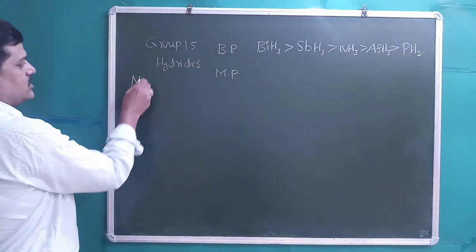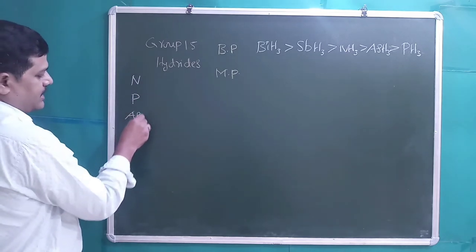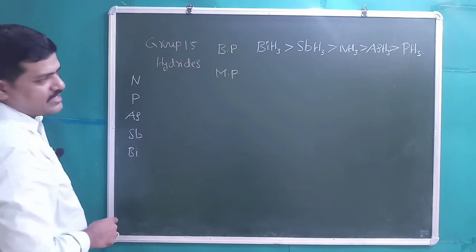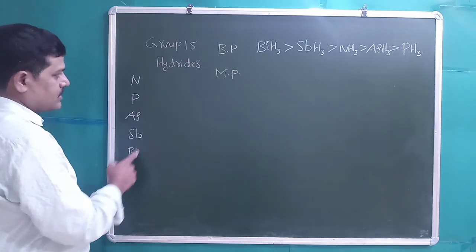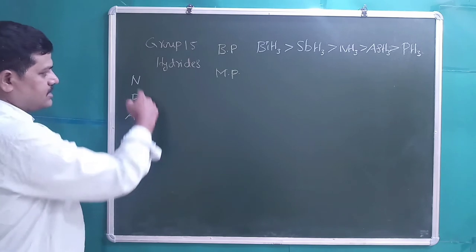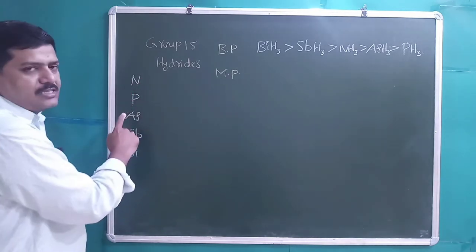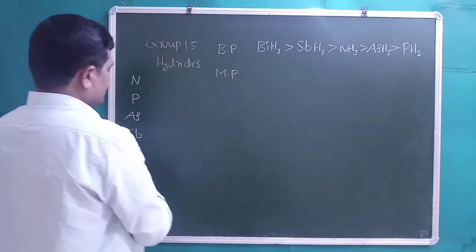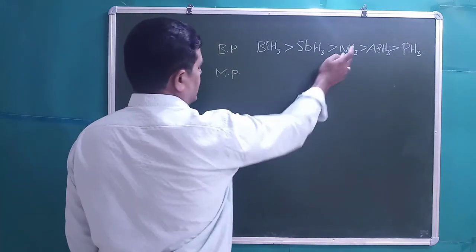So the elements are like this down the group: nitrogen, phosphorus, arsenic, antimony, bismuth, right? Down the group, as the size increases, van der Waals force of attraction increases. Then for the hydrides, the expected order of boiling point increases down the group. Ammonia should have the least boiling point, but it is in the 3rd rank because intermolecular hydrogen bonding will exist in the case of ammonia.